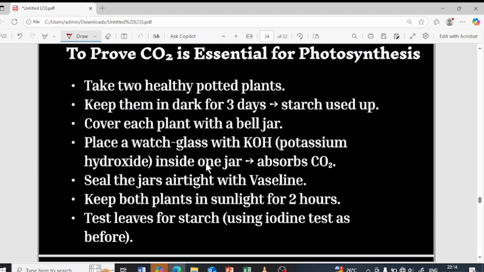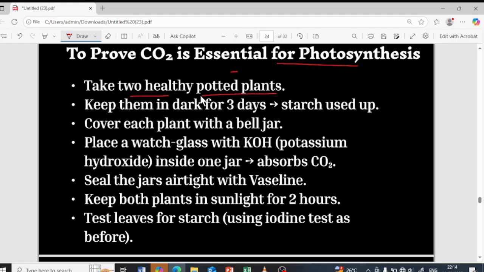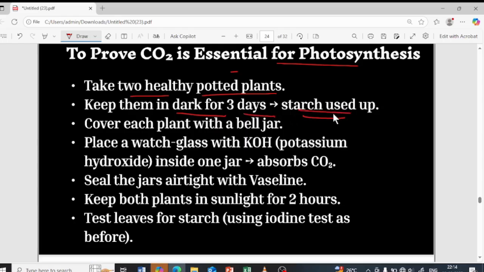Next, there's one more activity which proves that carbon dioxide is essential for the photosynthesis process. What we are going to do is take 2 healthy potted plants, and again keep them in the dark room for about 3 days to use up the starch, to destarch them, because we have to prove this experiment, right? That is the reason.